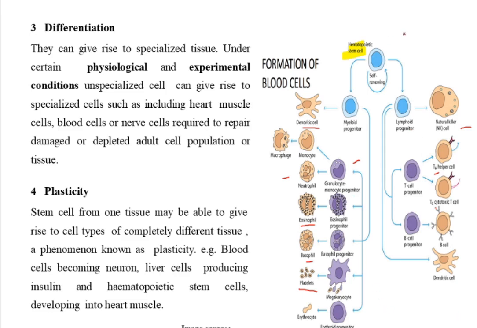So the first point, the proliferation. When this hematopoietic stem cell, which is residing in the bone marrow, divides, look at here, it maintains self-renewal. It divides into two cells. One cell is maintaining its own population, and the second cell may be committed to one particular lineage, either, in this example, the myeloid lineage or, in this example, the lymphoid lineage.